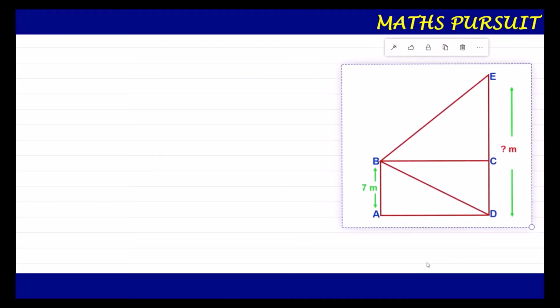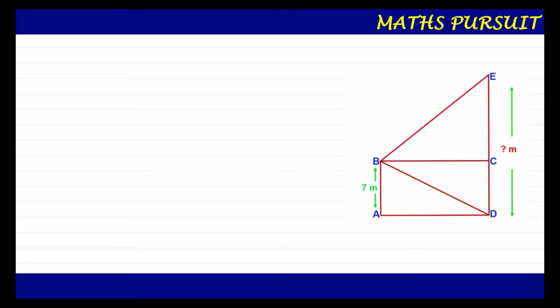Now guys, if you look at the diagram, let AB be the building, the high building. Then as per the question, from the top of a 7-meter high building, if AB is the building, then AB is equal to 7 meters. This is what is given in the question, so I have also written that AB is equal to 7 meters.